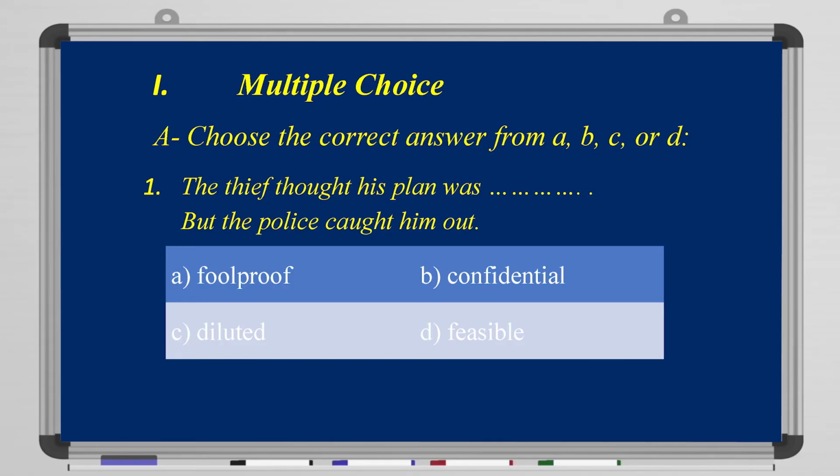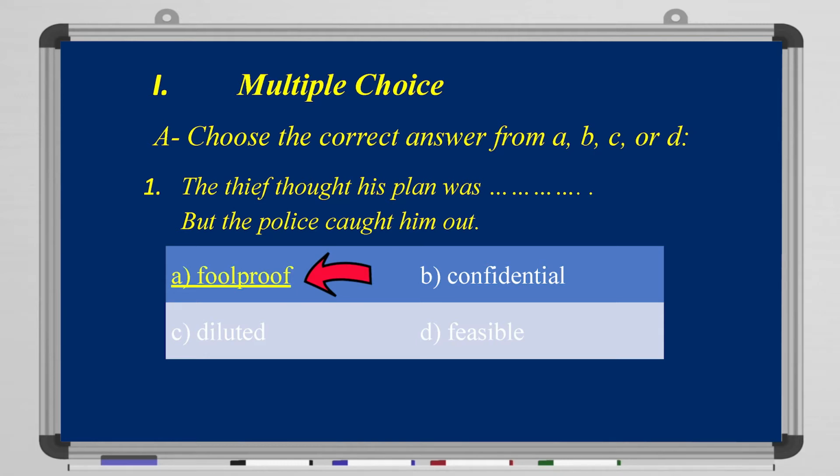So, let's take a look at the multiple choice questions. Choose the correct answer from A, B, C, or D. Number 1, the thief thought his plan was blank, but the police caught him out. So he thought that his plan was amazing, that it couldn't go wrong in any way. So his plan was foolproof.